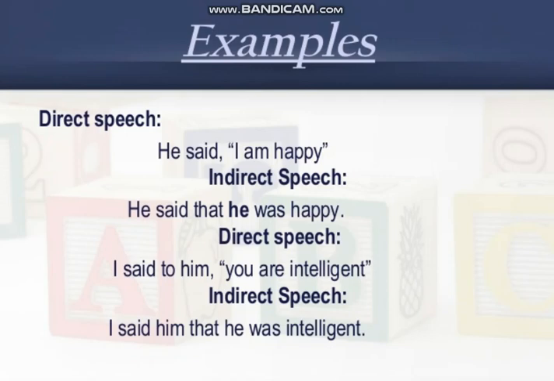Like here, if you look at these examples, he said I am happy. So first recognize the part of the sentence which is inverted, and obviously you have to use this reporting verb as it is. I have told you there would be no change in it. So we have written he said, then we have used the word that with it, which is used as a conjunction to join these sentences.